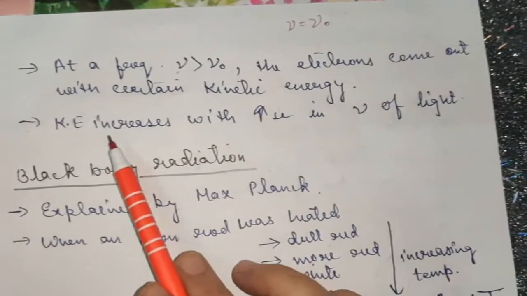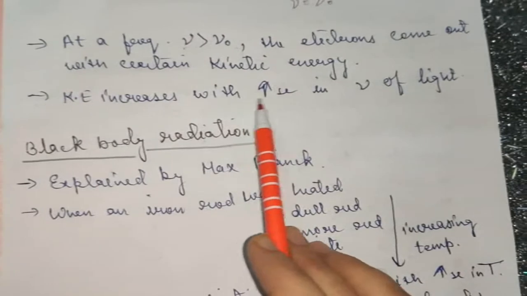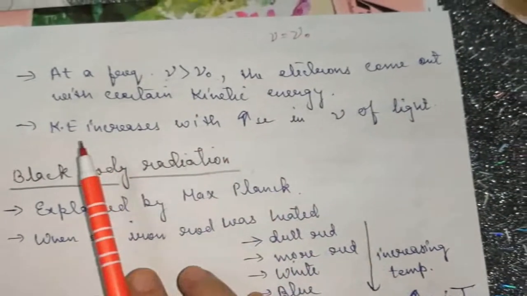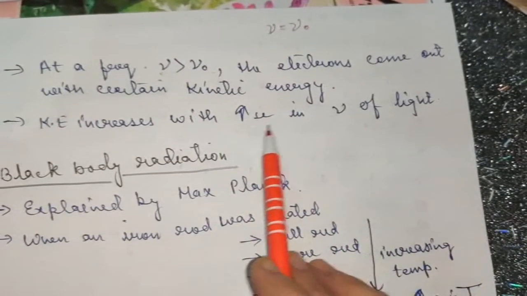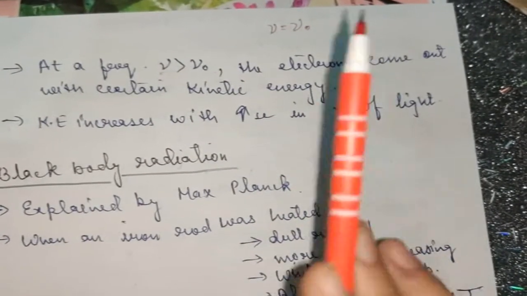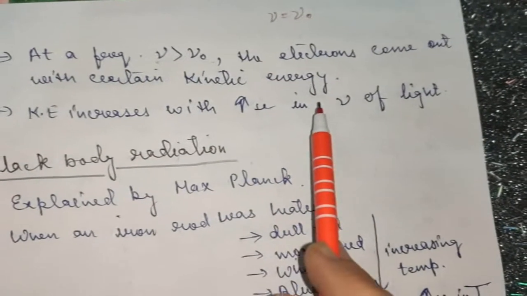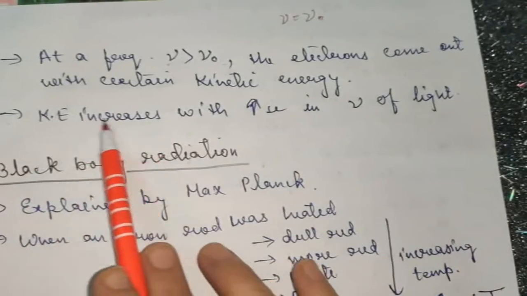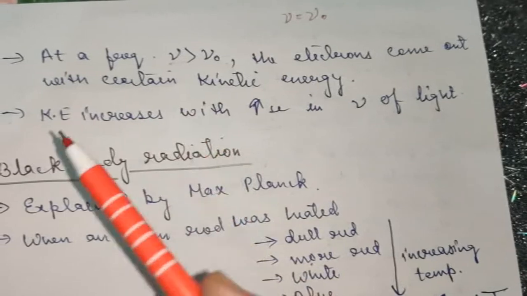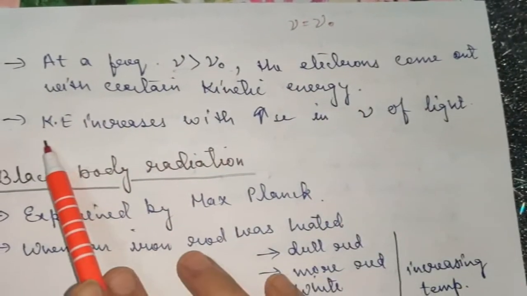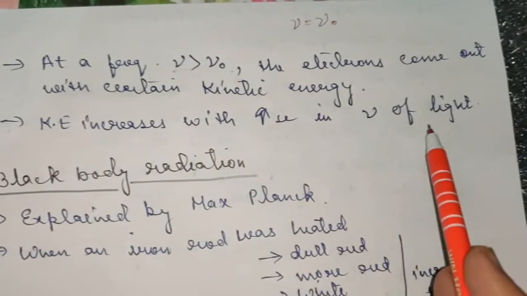Next is kinetic energy increases with increase in the frequency of light. As the frequency of light will increase, the kinetic energy will also be increasing, because when you increase the frequency of light, only the threshold frequency part will be needed to eject out the electron, and rest of the part of frequency will be utilized in increasing the kinetic energy. That means nu naught is a constant for a particular metal, but the KE can change. Obviously it can change depending upon the frequency of the incident light.